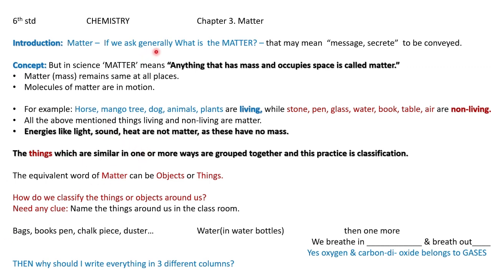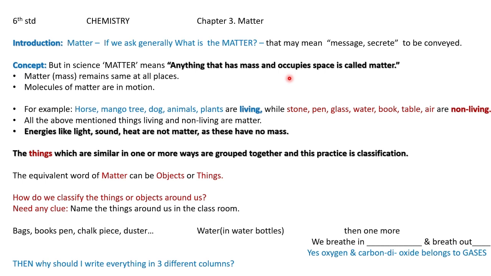Generally, what does it mean by matter? We may say, shall I say a matter to you? That means a message, conveying a message or any secret. So we mean to say message or secret as a matter, but in science, anything that has some mass and occupies space is called a matter. Mass in the sense of weight, which has its own weight and occupies some space.